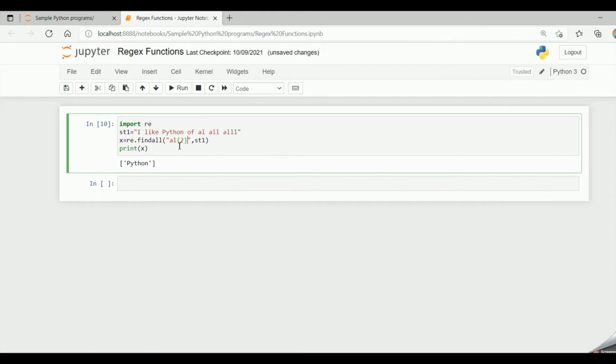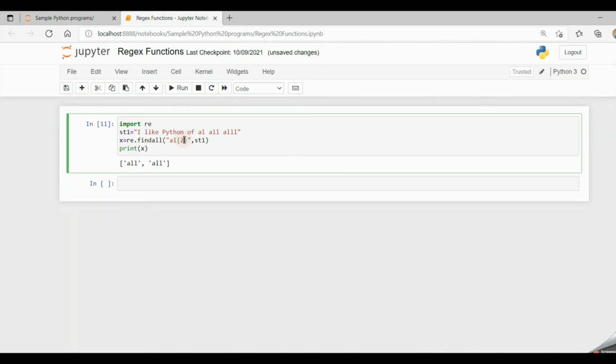So here AL and curly braces 2 means L should appear twice in the string. So in that case a match is found, where in the string L occurs two times, that is ALL. Here also it is occurring twice, ALL. So when I run the code, I get two occurrences, ALL and ALL.